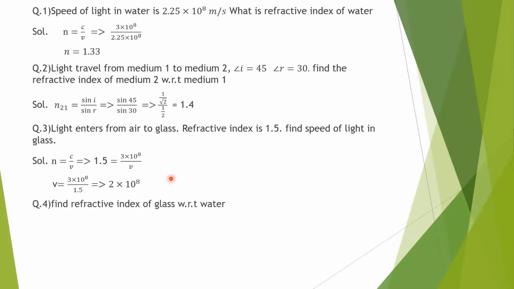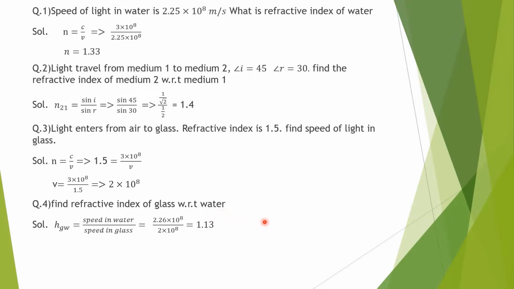Fourth question in this category: find the refractive index of glass with respect to water. NGW means refractive index of glass with respect to water, that is speed of light in water upon speed of light in glass. These values will be given in the question or you have to learn them. Speed of light in water, in glass, in air, at least 3 values you have to learn. On simplifying we are getting 1.13.